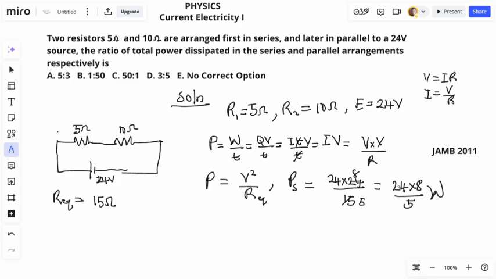There is a reason I don't want to finish the division and convert this to decimal, because in most exams you are not allowed to use calculators, and for this particular exam, JAMB, the calculator you are given is not a type that will encourage you to do this, because if you do, you end up having decimals and there is no decimal number in your options, so you will not know the option to choose. We don't use decimals in expressing ratio. So I leave the answer here, 24 times 8 divided by 5. That's my power when it is in series. So the next one, I'm going to do the analysis for a parallel connection.